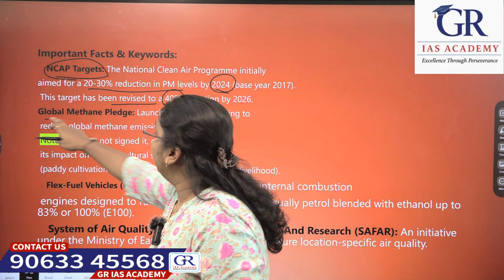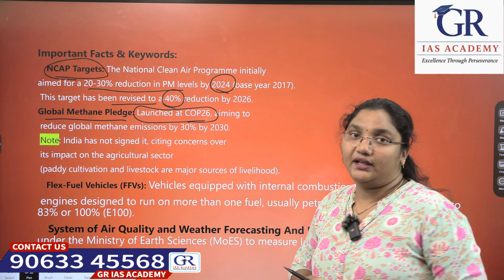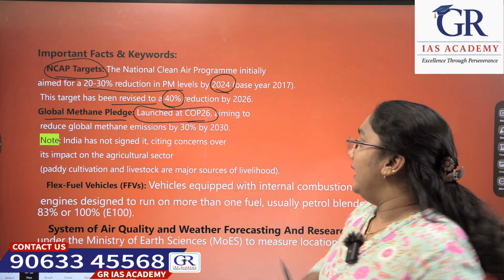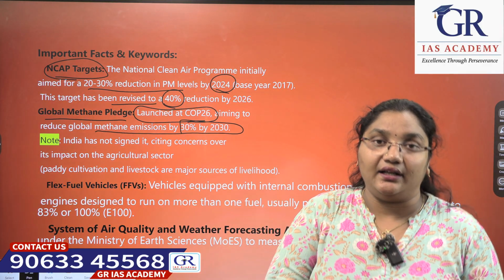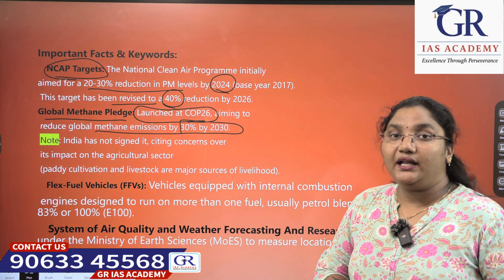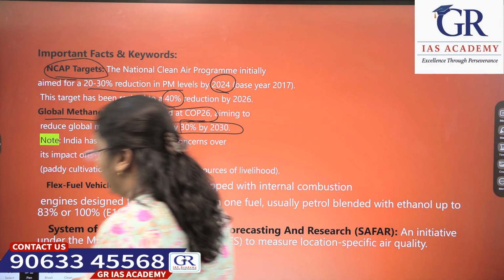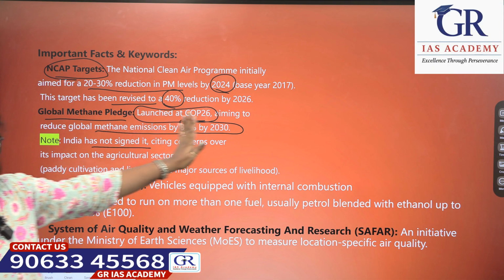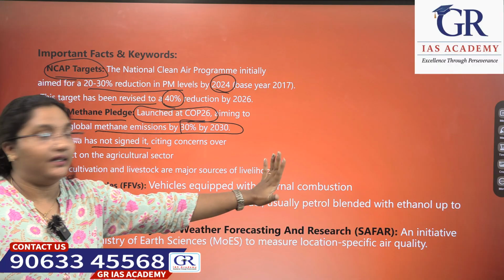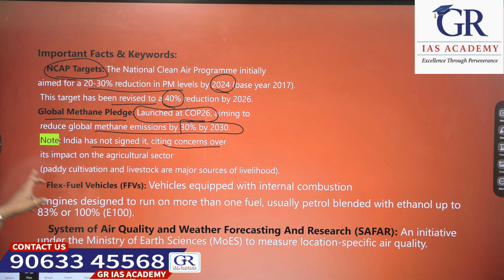Next, Global Methane Pledge. What is it? It was launched at the COP26 meeting, aiming to reduce global methane emissions by 30% by 2030. Next, have a note of it, India has not signed it.